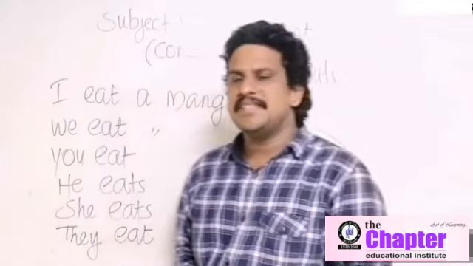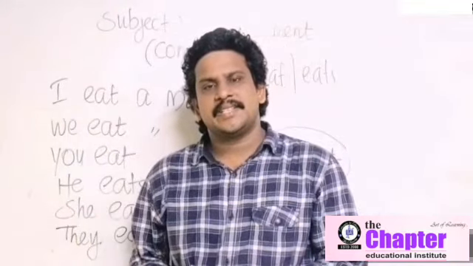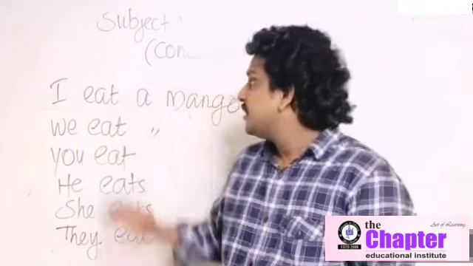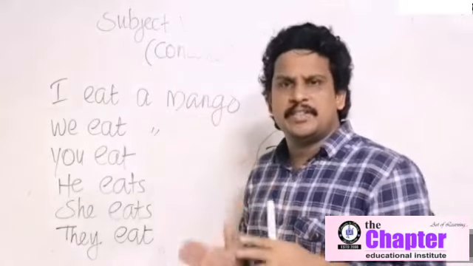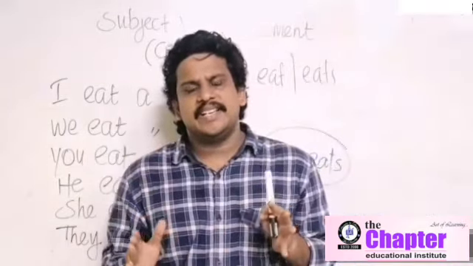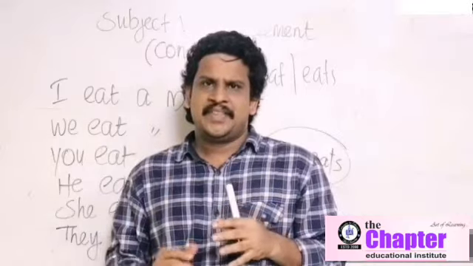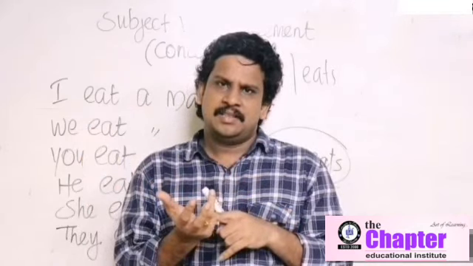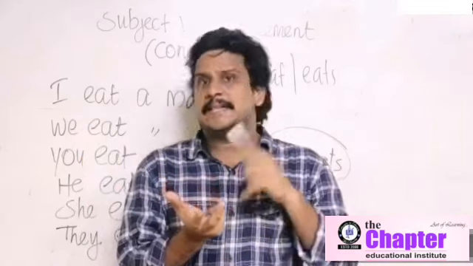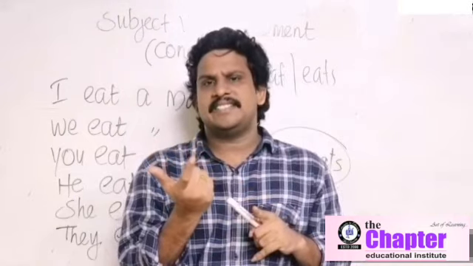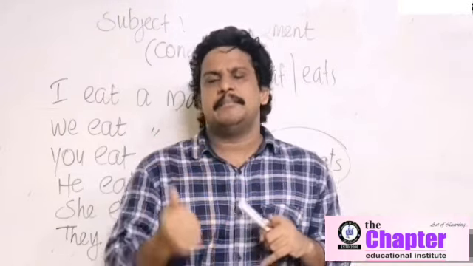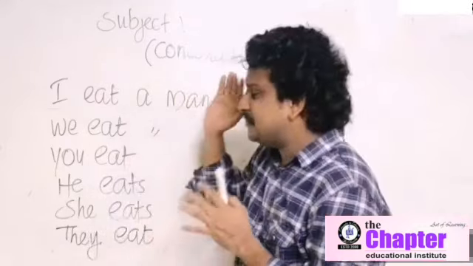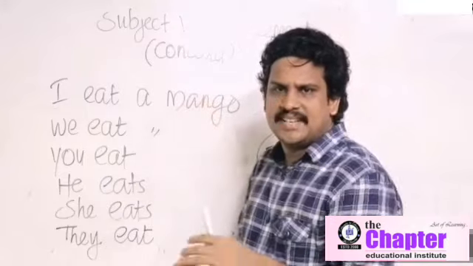Okay? Here comes the subject-verb agreement. You are familiar with subject, verb, personal pronouns, singular number and plural number. Here, the definition of subject-verb agreement or concord is a verb must agree with the subject in number and person. Number means singular number and plural number. Person, personal pronouns. More simple way we can say that a singular subject takes a singular verb and a plural subject takes a plural verb.